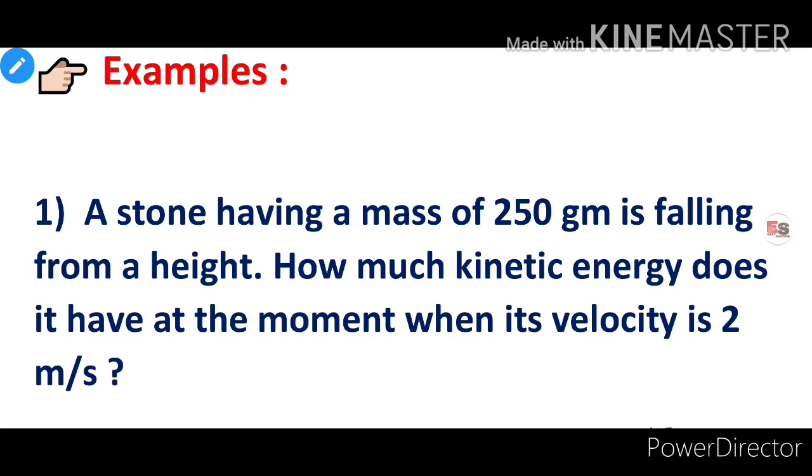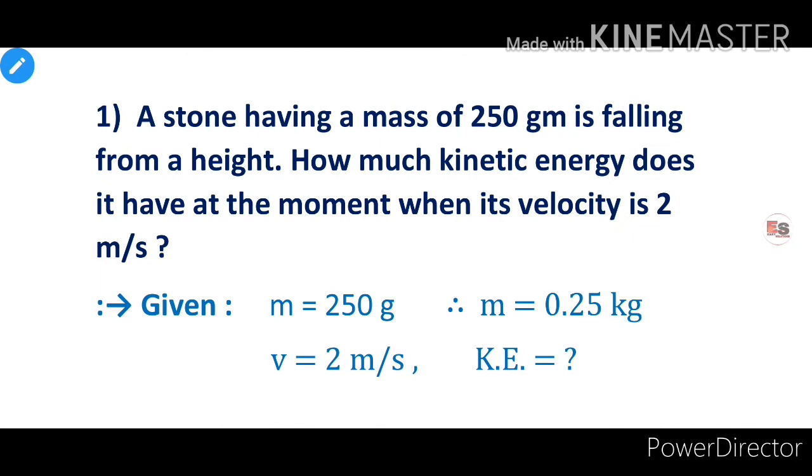We will first write down all the values given in this example. A stone having a mass of 250 gram. Therefore mass m is equal to 250 gram. Is falling from a height. How much kinetic energy does it have? Therefore, we have to calculate the kinetic energy. Therefore, kinetic energy is equal to question mark. At the moment when its velocity is 2 meter per second. Therefore, velocity v is equal to 2 meter per second.